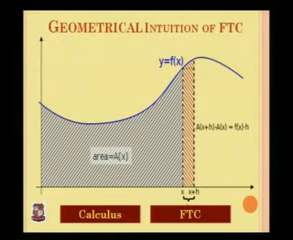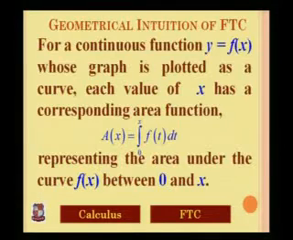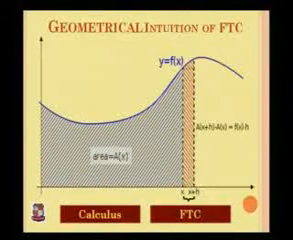This graph is given by the blue line. Each value of x has a corresponding area function A(x) equal to the integral from 0 to x of f(t) dt. That A(x) represents the area under the curve f(x) between 0 and x, which we can see in the graph. The blue shaded portion shows the area A(x), that means the area covered under the function f(x) between 0 and x.